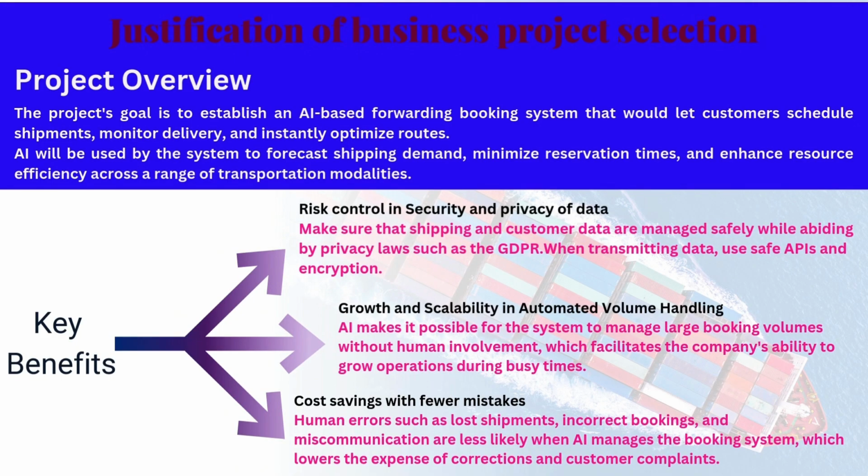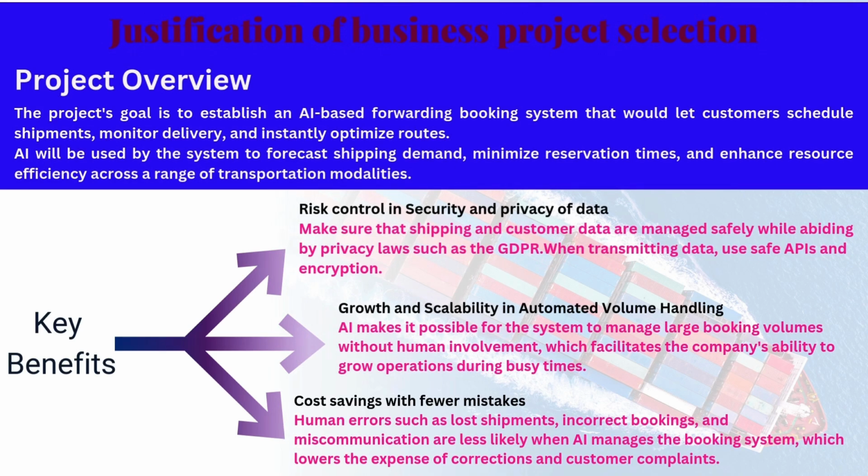Next is justification of business project selection. Project overview: the project goal is to establish an AI-based forwarding booking system that would let customers schedule shipments, monitor delivery, and get instant route optimization. AI will also be used by the system to forecast shipping demand, minimize reservation times, and enhance resource efficiency across a range of transportation modalities.